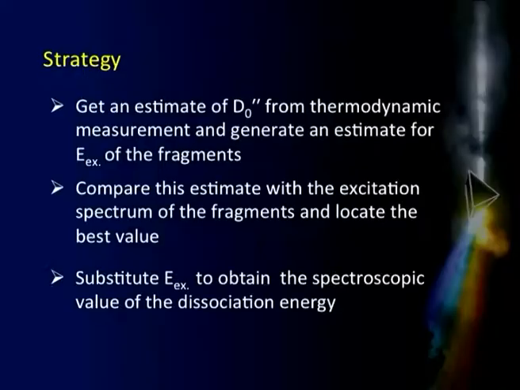So, once I know the value of E excitation from the excitation spectrum here, I substitute back here, then I get the value of d naught double prime. That is the strategy over here. That is, I substitute the value of E excitation which I obtained from the absorption spectrum of the fragments there, and then I get the value of the dissociation energy there.